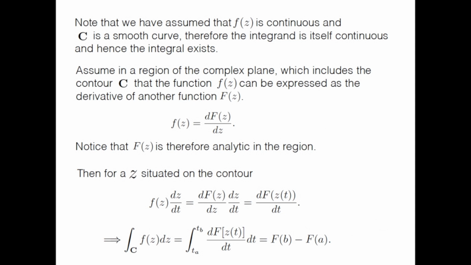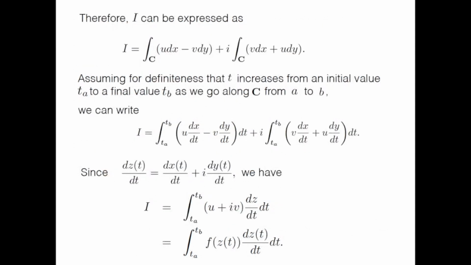Now using the formula that we derived here, the integration is given by this from t_a to t_b: we just use f(z(t)) dz/dt times dt. Evaluate this integral along the curve, and also show the curve along which you are integrating, and tell me the result of the integration.